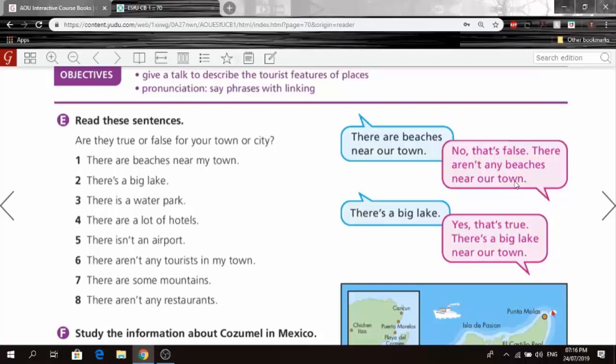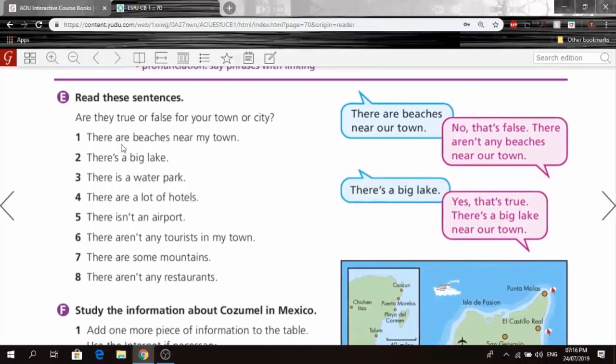And this is how he wants you to answer, it's like talking to someone, right? But giving extra detail. So let's check it out. There are beaches near my town. Yes, there are beaches near our town. Or I should say, he says town or city, and we obviously live in a city, so we'll just consider town here as a city, okay?